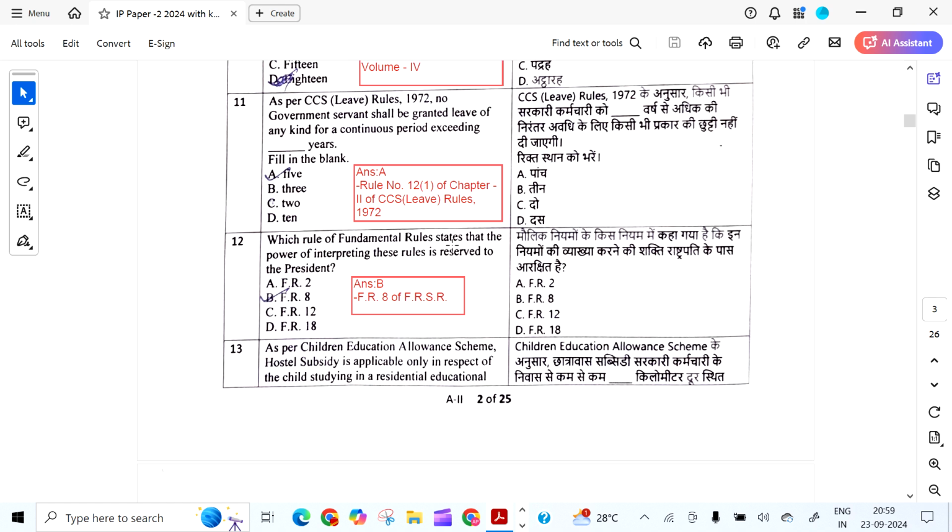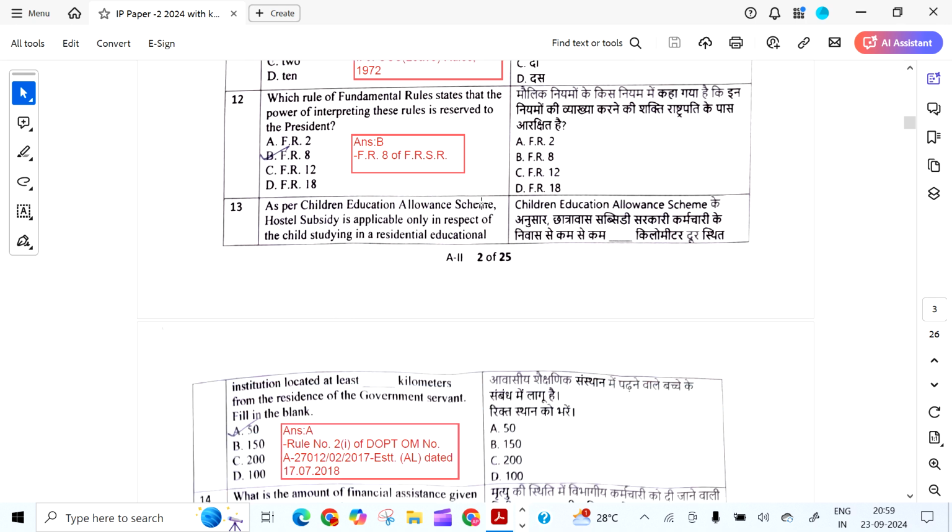As per CCS Leave Rules 1972, no government servant shall be granted leave of any kind for a continuous period exceeding, it is 5 years. Rule 12.1 of Chapter 2 of CCS Leave Rules 1972.